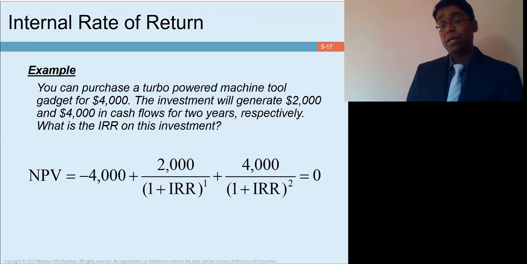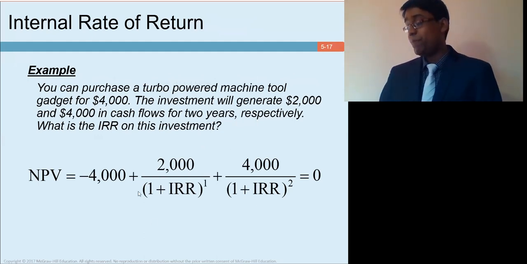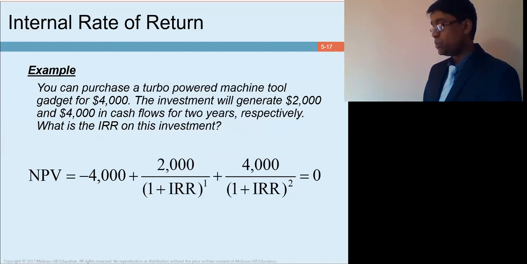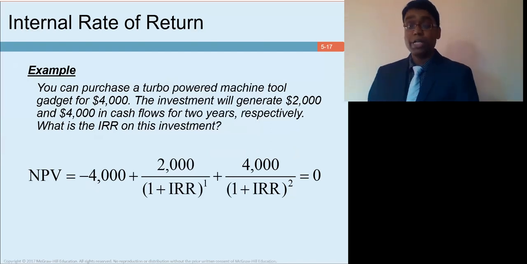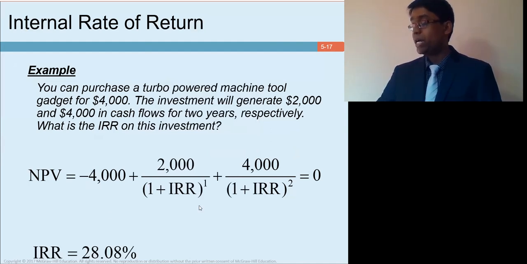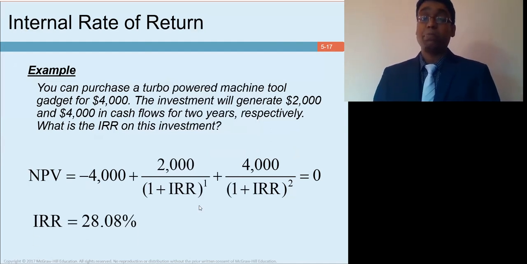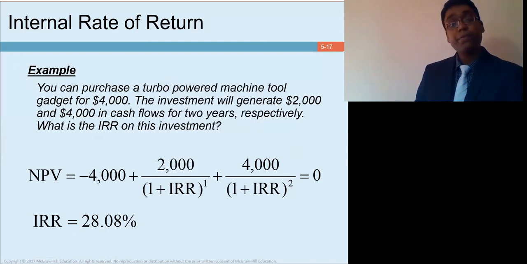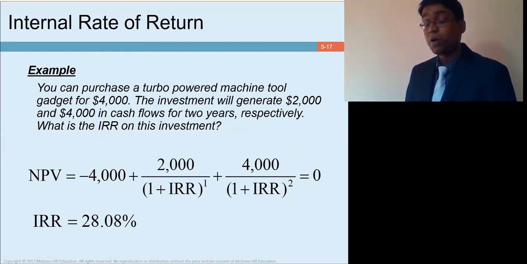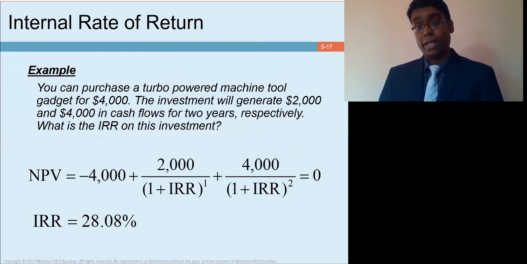Here we have an example. You can see that we have an initial investment of $4,000, and cash inflows are $2,000 and $4,000 in year 1 and year 2. We set this equation equal to 0 and solve for IRR. We get 28.08%. Now, if the cost of capital of this project is less than 28.08%, then we will accept this project.